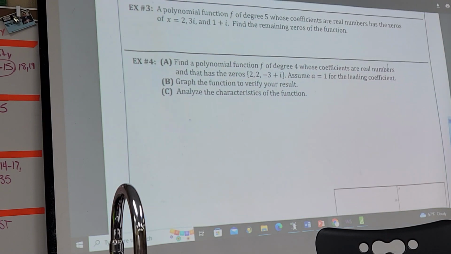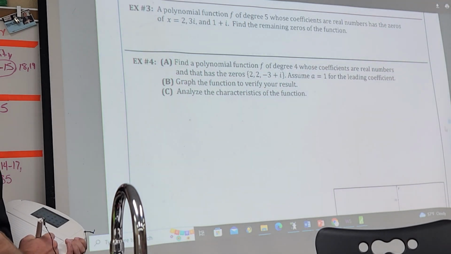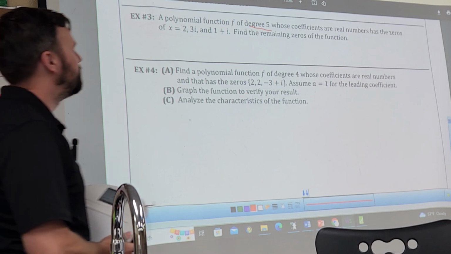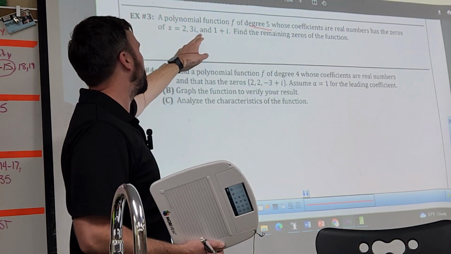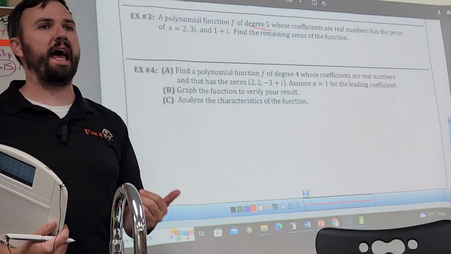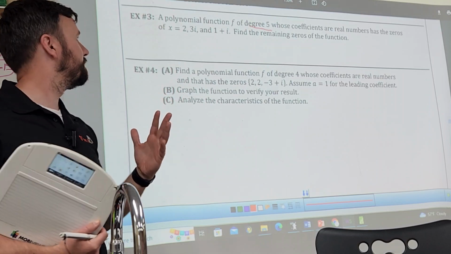All right. What's that mean? Let's look at example 3. We have a polynomial with degree of 5. Agreed? Whose coefficients are real numbers, with the zeros 2, 3i, and 1 plus i. How many zeros am I going to have if it's degree 5?